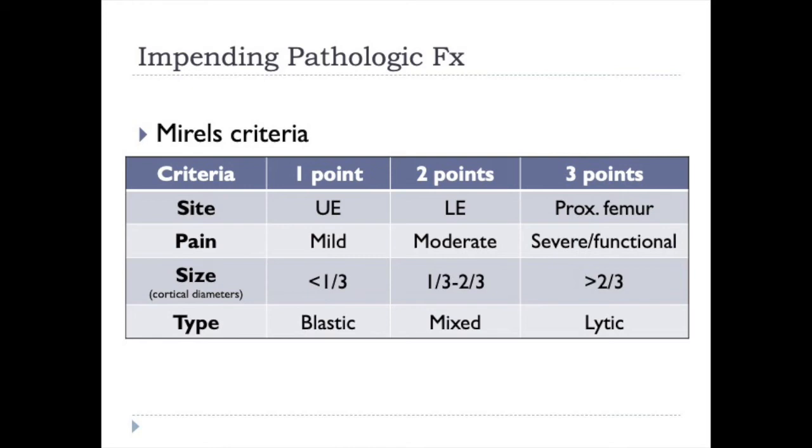And then the type, blastic, tends to increase strength of bone, so it has a much lower risk of fracture. Therefore, blastic metastases only gets 1 point, and lytic metastases that are eating the bone away are more destructive, more likely to cause structural damage, and those get 3 points.